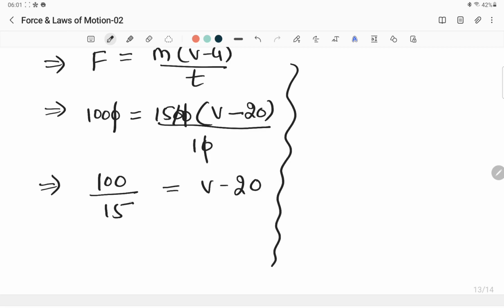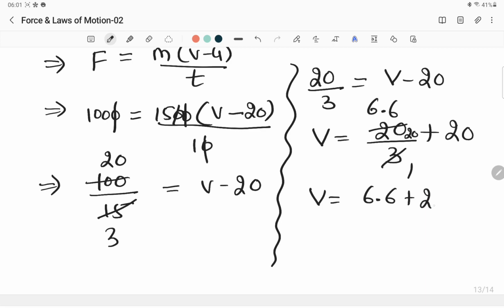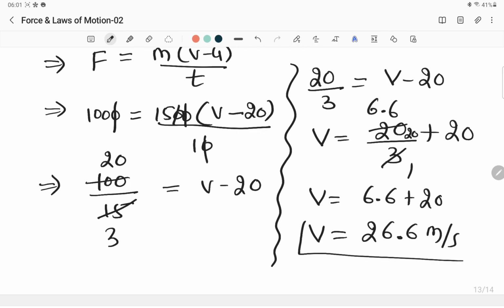So it is like 5 3s are and 5 20s are. All right, so it becomes 20 by 3 is equal to v minus 20. All right, let us keep v there only and bring that minus 20 this side. 20 by 3 plus 20. So 3 ones are 3, 6 are 18, 2 is the carry, again 6 are. So it is like v is equal to 6.6 plus 20. So final velocity of this truck will be 26.6 meter per second.